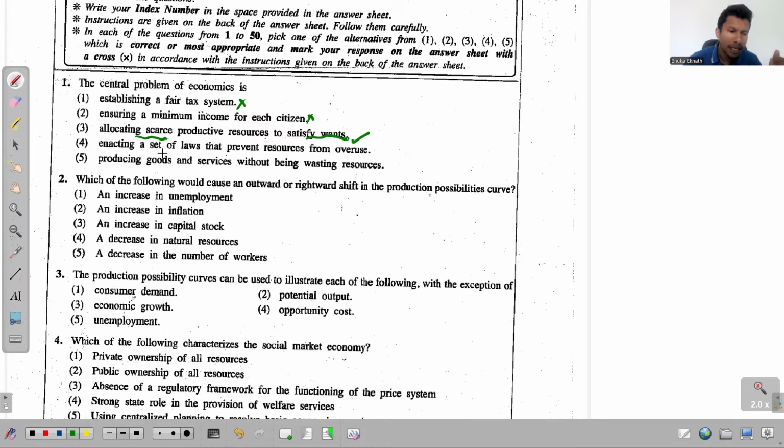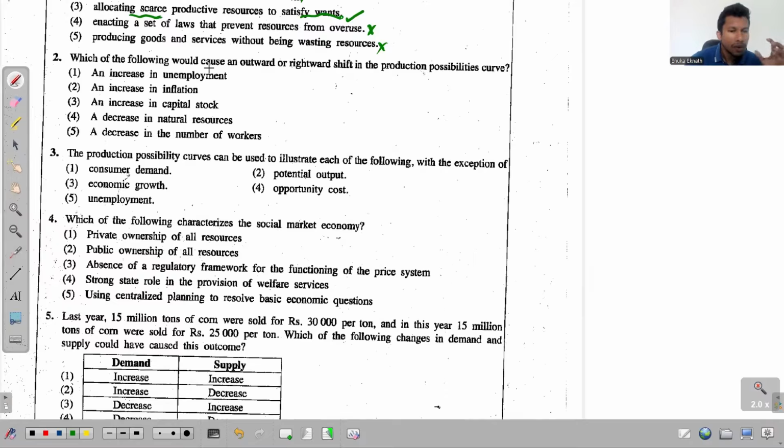Fourth one, enacting a set of laws that prevent resources from overuse. No, this is not the problem. Producing goods and services without wasting resources is also not the central problem of economics. Second question: which of the following would cause an outward or rightward shift in the production possibilities curve?